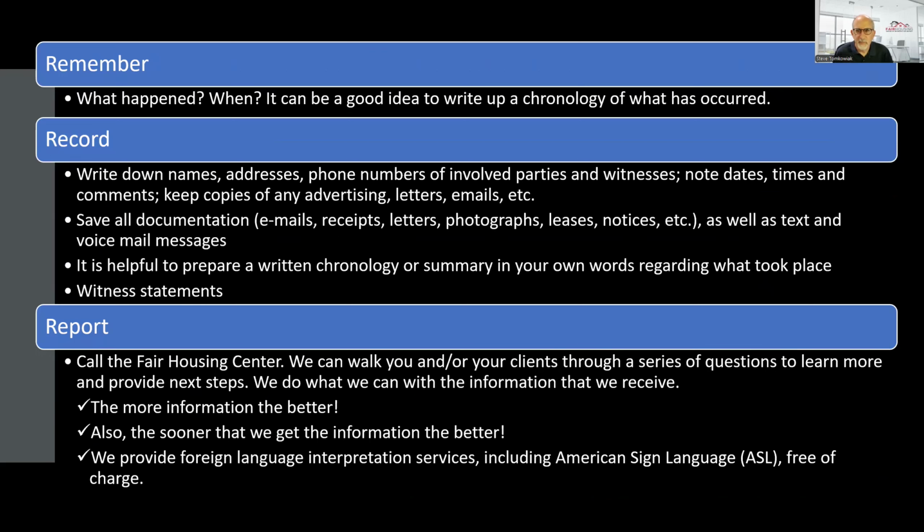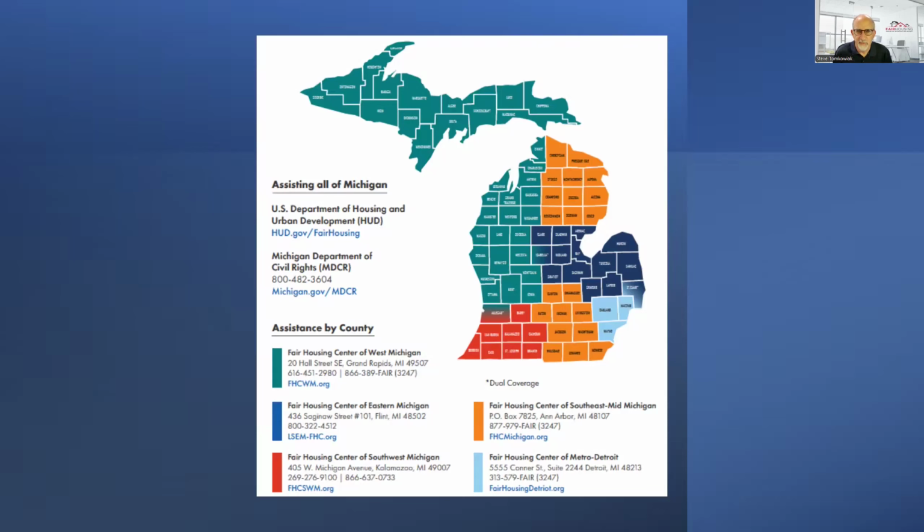It is very important to report housing discrimination. There are 3 steps that you should take, the 3 R's. Remember what took place. It can be a good idea to write up a chronology of what occurred. Records should be gathered, including advertisements, applications, emails, text messages, social media, and all other documents. Report the incidents to the local Fair Housing Center, HUD, or state or local civil rights agency.